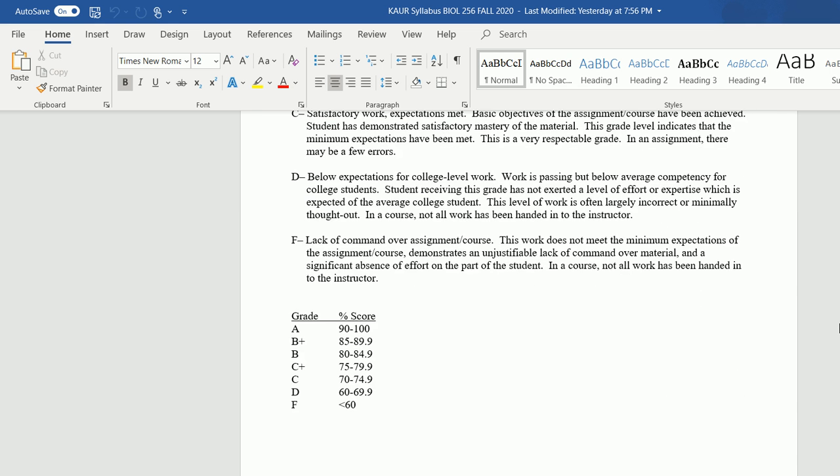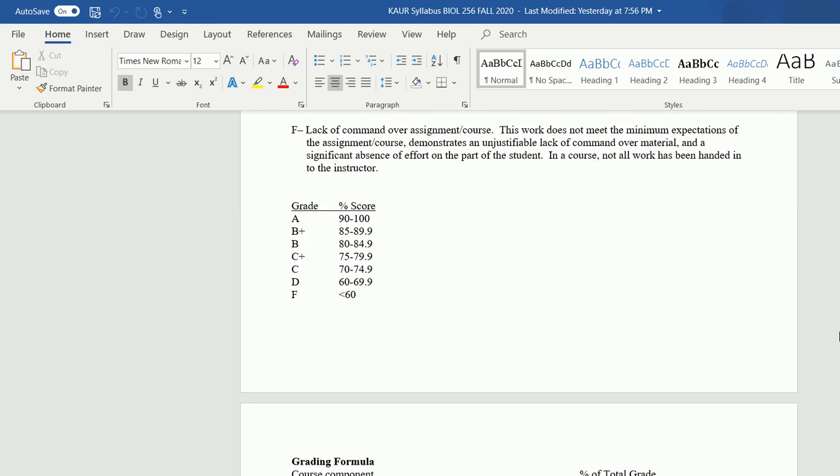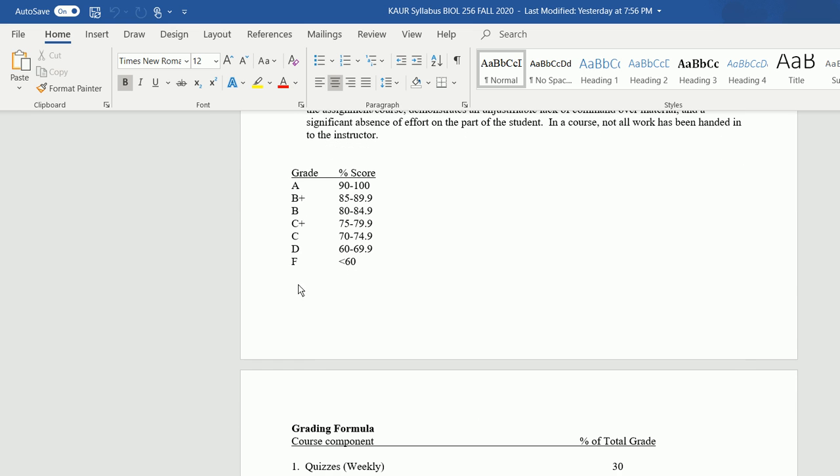Grading policy. This is the grading policy. If you are more than 90, you have an A grade. Mercer also has B plus and C plus. If you are between 85 to 89.9, you are B plus. If you are from 80 to 84.9, you are B.